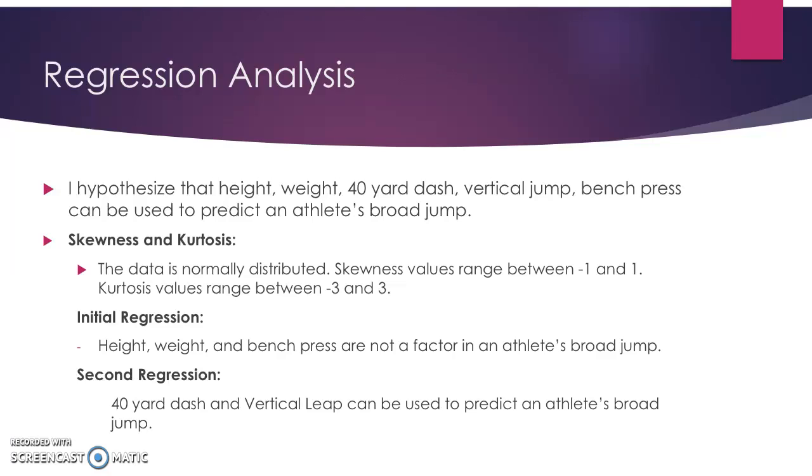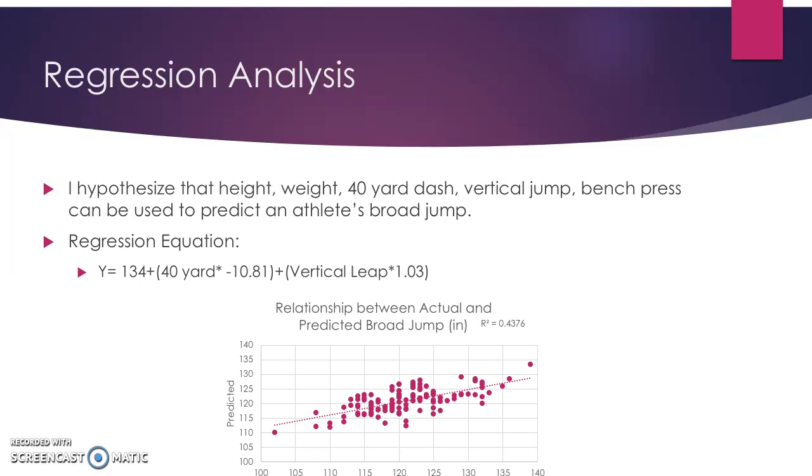During my initial regression analysis, I determined that height, weight, and bench press were not factors that contributed towards an athlete's broad jump value, but the 40-yard dash and vertical leap could be used to predict an athlete's broad jump. So I'm rejecting my null hypothesis here, and you can see my regression equation in that they had a strong relationship between the two.